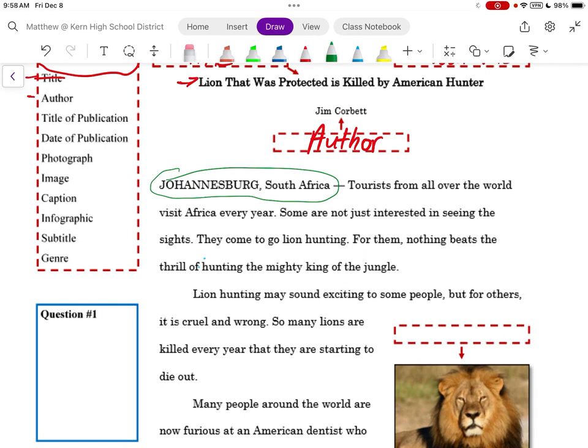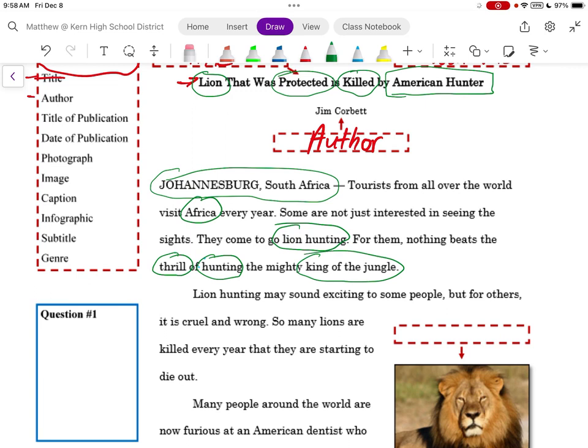Tourists from all over the world visit Africa every year. Some are not just interested in seeing the sights. They come to go lion hunting. I know that this is going to be important because just within the title of my article, I know that lions are going to be important. The fact that there are some lions that are protected, some lions are being killed, and they're being killed by American hunters. They come to go lion hunting. For them, nothing beats the thrill of hunting the mighty king of the jungle.